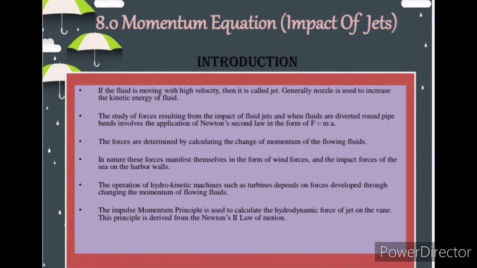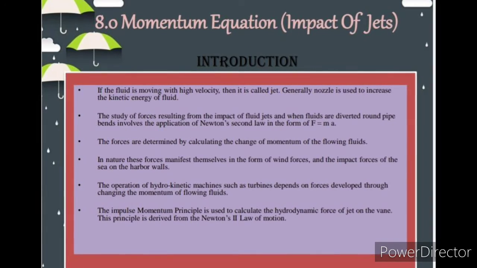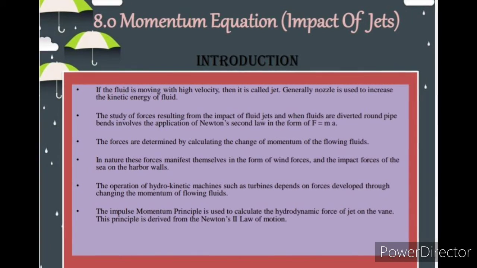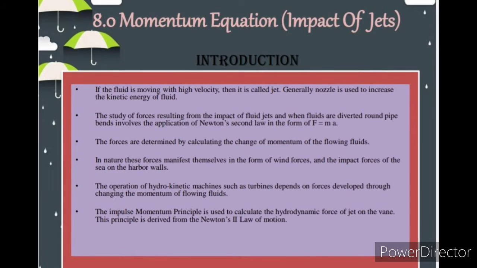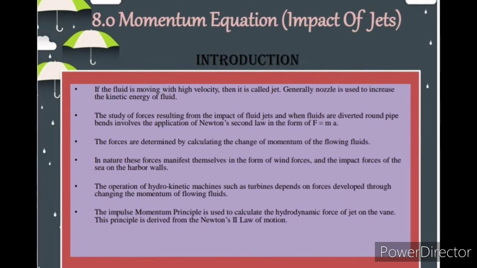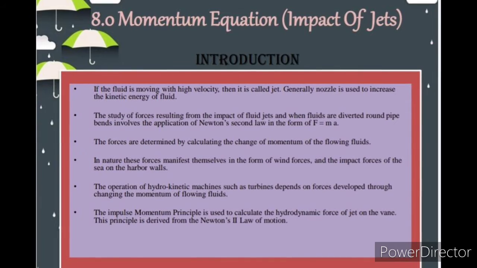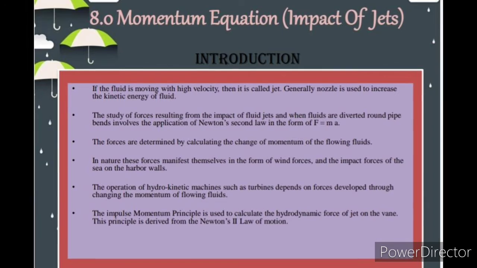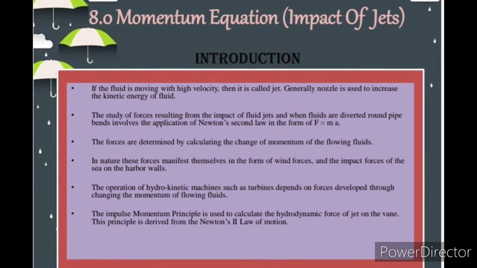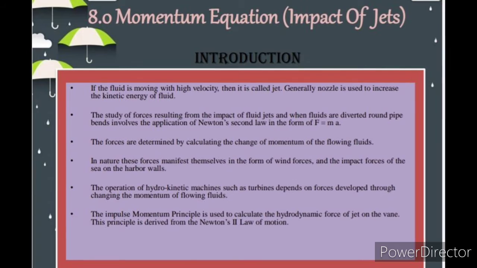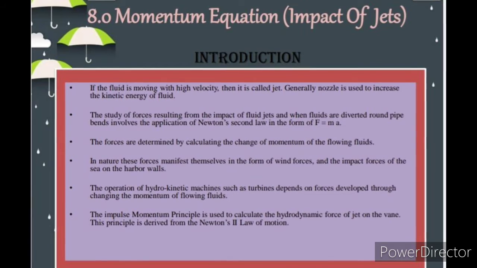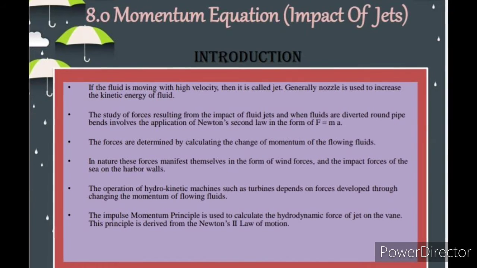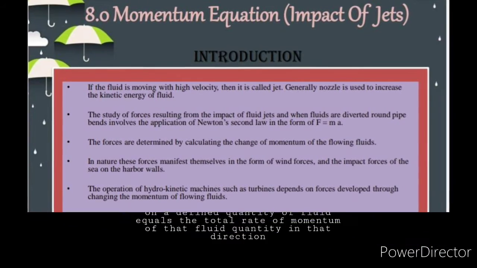In nature, these forces manifest themselves in the form of wind force and the impact force of the sea on the harbour walls. Next, the operation of hydrokinetic machines such as turbine depends on force developed through changing the momentum of flowing fluids. Last, the impulse momentum principle is used to calculate the hydrodynamic force of jet on the vane. This principle is derived from Newton's second law of motion.